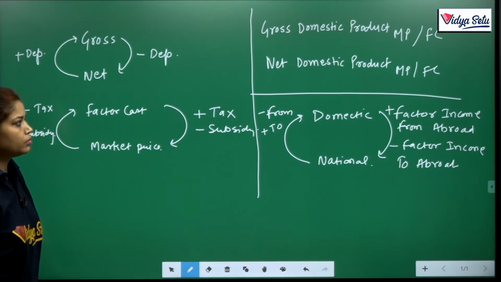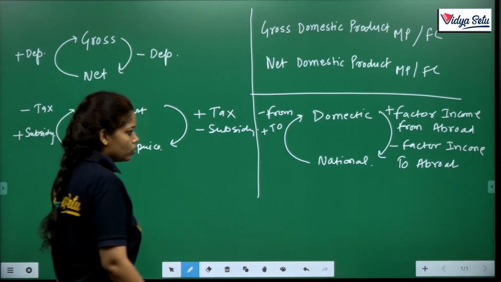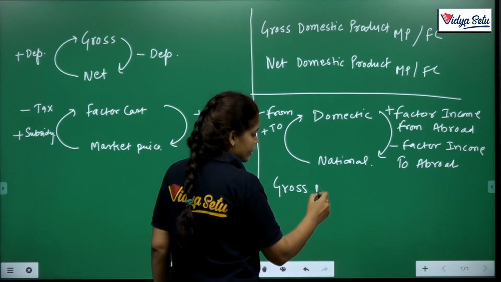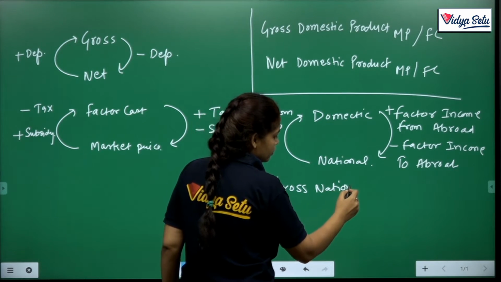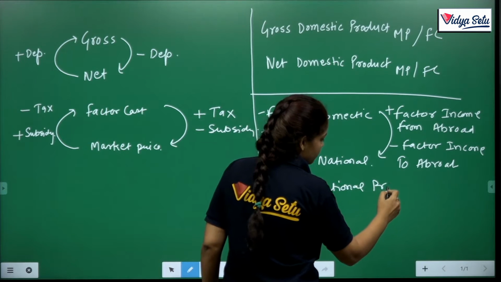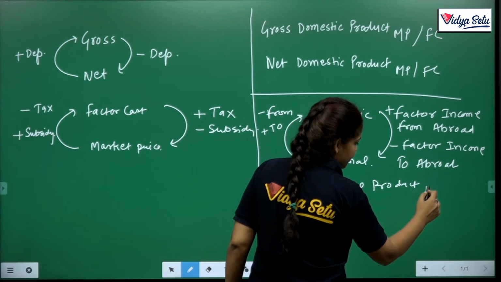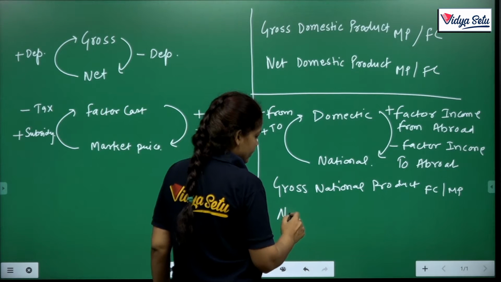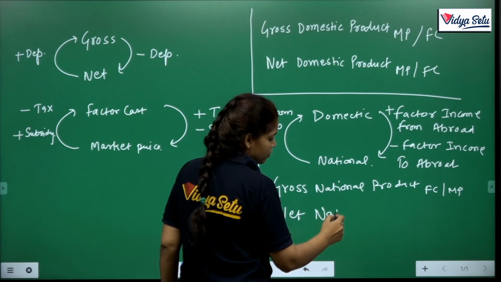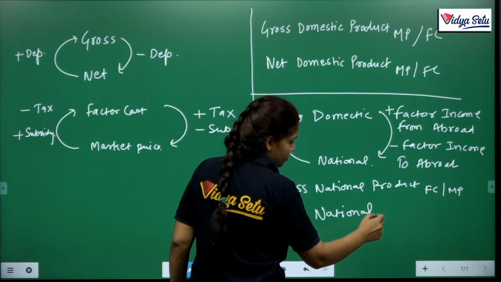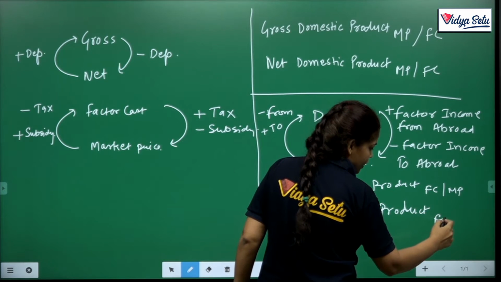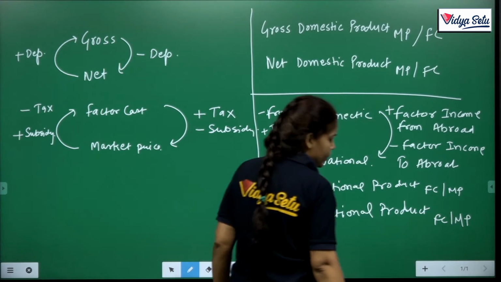So there are 4 more concepts. First of all, gross national product, at FC and MP. Clear? And next, net national product at FC and MP also.